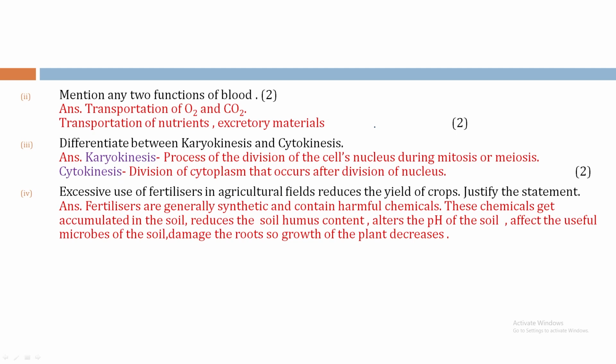So these chemicals get accumulated in the soil, reduce the soil humus content, means the organic content of the soil is reduced, then alter the pH of the soil, means this acidifies the soil, also affect the useful microbes of the soil, damage the roots, so growth of the plant decreases. That reduces the yield of the crops.